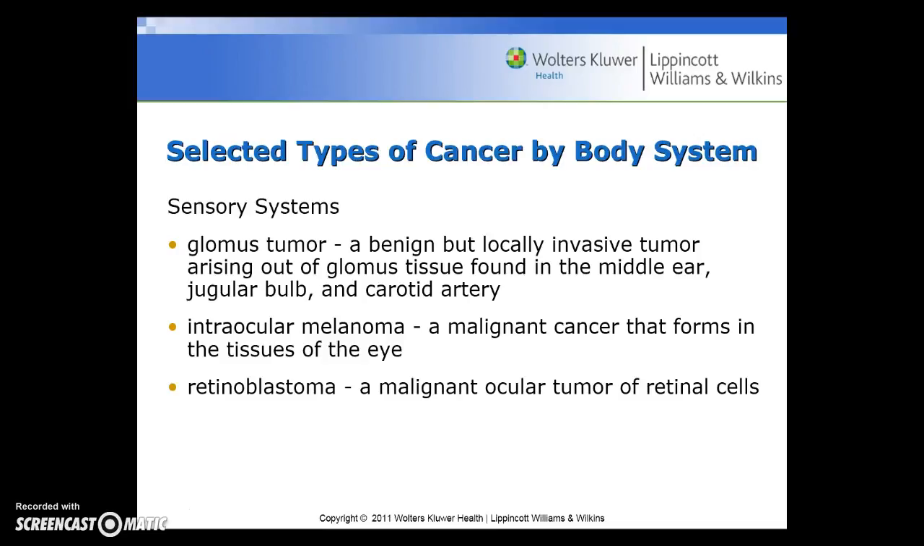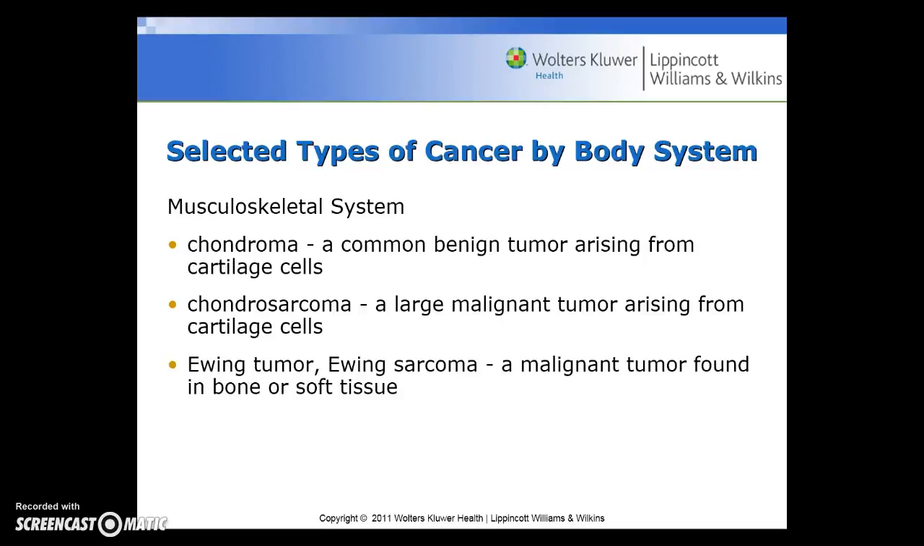Cancers of the sensory systems include a glomus tumor, and that's a benign but locally invasive tumor arising out of the glomus tissue found in the middle ear, jugular bulb, and carotid artery. An intraocular melanoma is a malignant cancer that forms in the tissue of the eye. Retinoblastoma is a malignant ocular tumor of retinal cells.